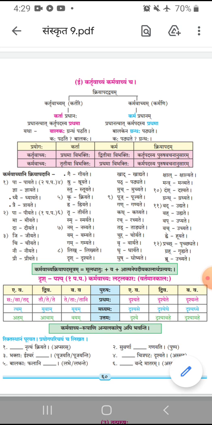Now, next sentence is dash Vande Mataram. In the bracket, Asmad is given. This is Kartruvachyam. Vande is Uttam Purush Ekvachanam and this sentence is Kartruvachyam. Mataram is Dvitiya Vibhakti Ekvachanam of Matru Shabda. So, subject or Karta will be Uttam Purush Ekvachanam because the verb is Uttam Purush Ekvachanam.